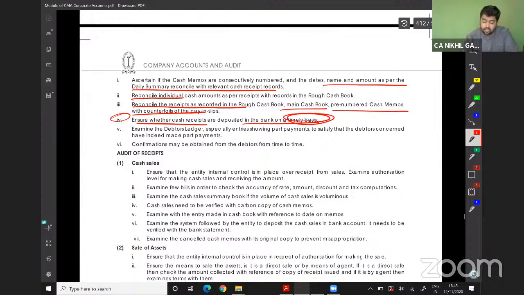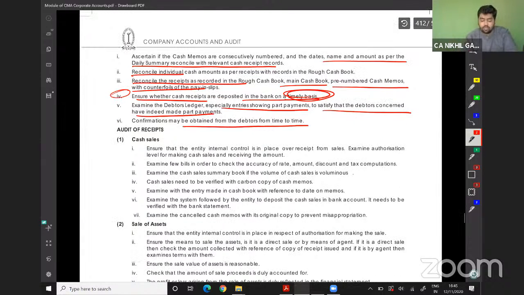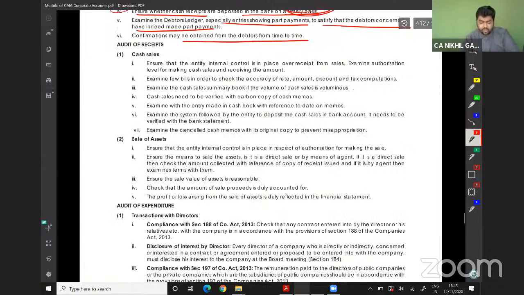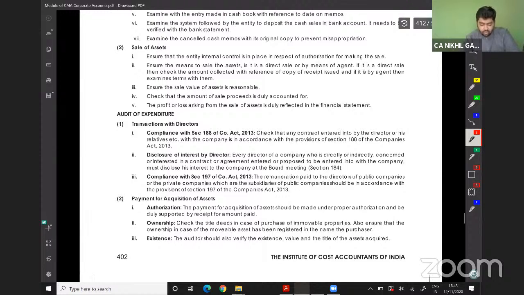Ensure that the debtors' ledger, especially entries showing parties' payments, is satisfied with the debtors concerned, having indeed made the payments. Confirmation may be obtained from the debtors from time to time. This was the most important one. So audit of receipts and audit of expenditure will not be an issue.